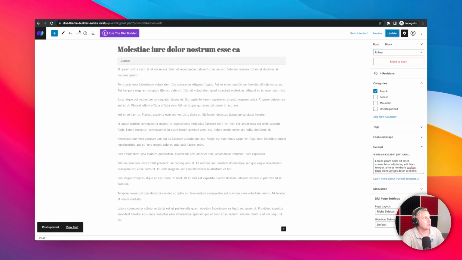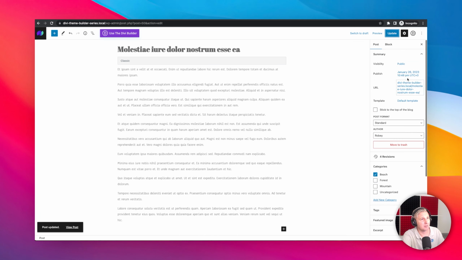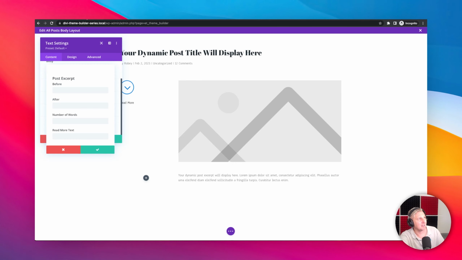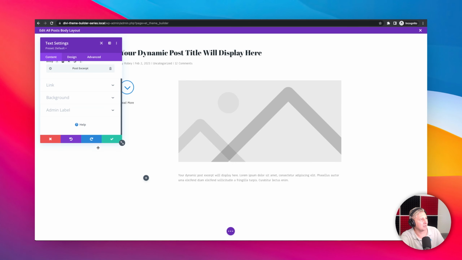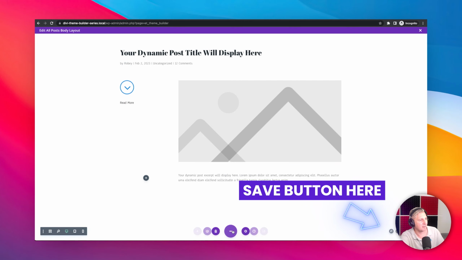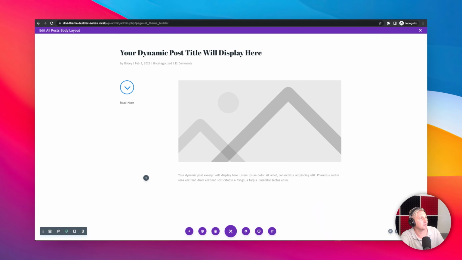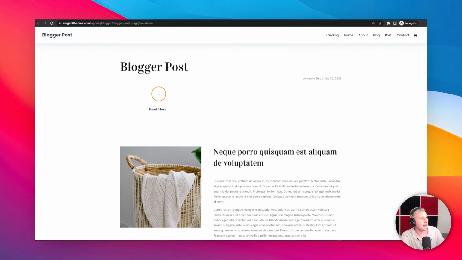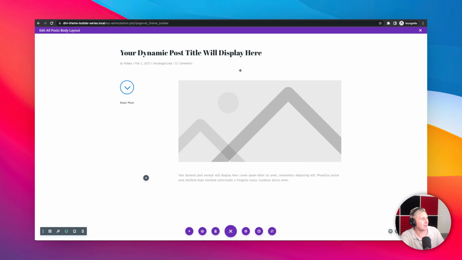And then let's go back and view it on the front end. So let's click on this and we will go view post. Close that out. And of course, it's not there yet because I haven't saved this yet. So let me just go ahead and save that. And then I will show you what that has done for us. Okay, so now we've got that text in there. That's pretty awesome.